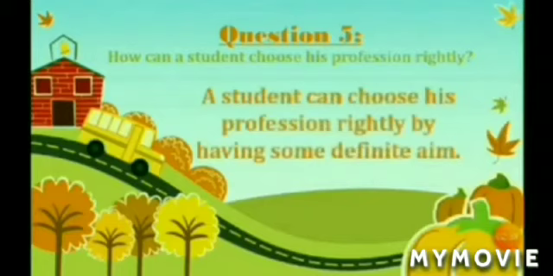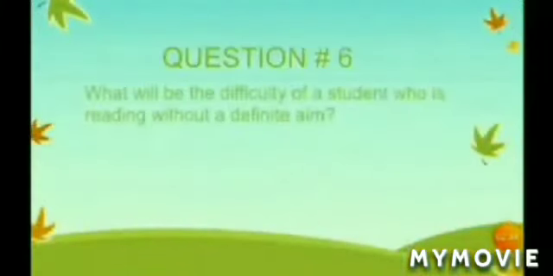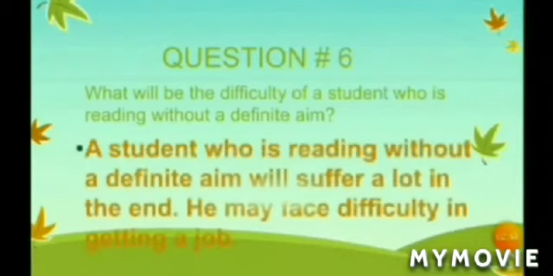A student can choose his profession rightly by having some definite aim. Question number 6. What will be the difficulty of a student who is reading without a definite aim? It is also a direct question because the difficulty provided in the passage is required. So the answer is, a student who is reading without a definite aim will suffer a lot in the end. He may face difficulty in getting a job.